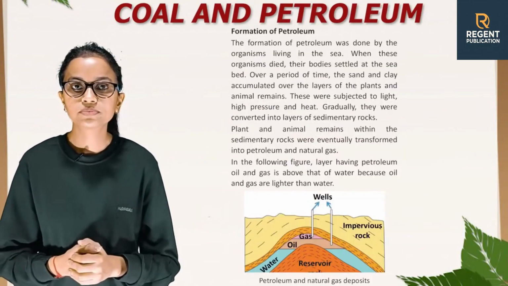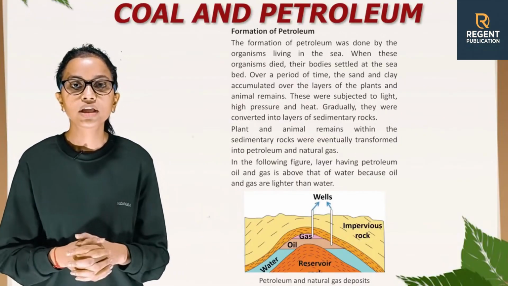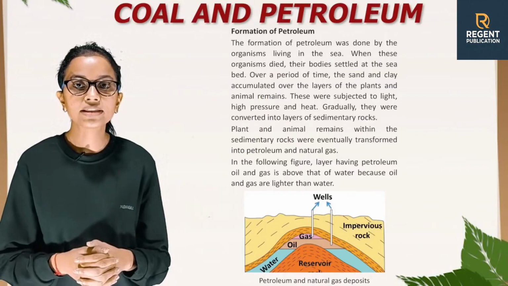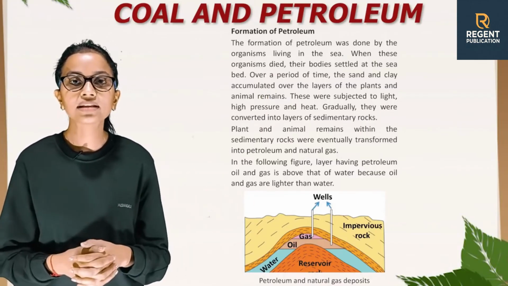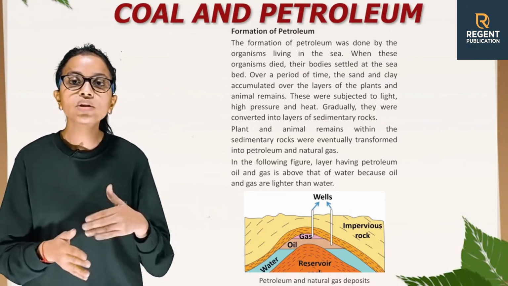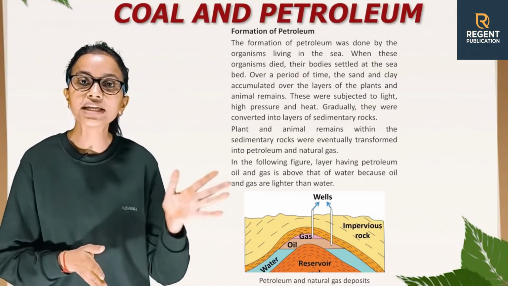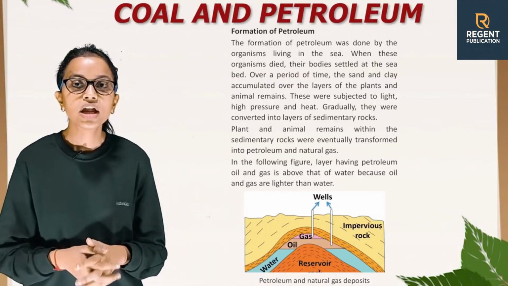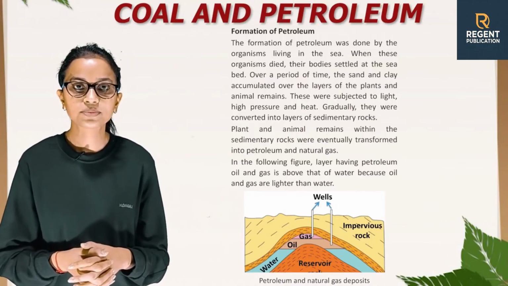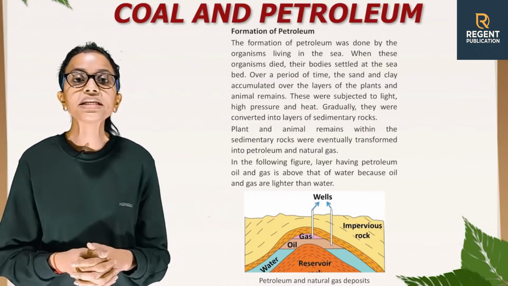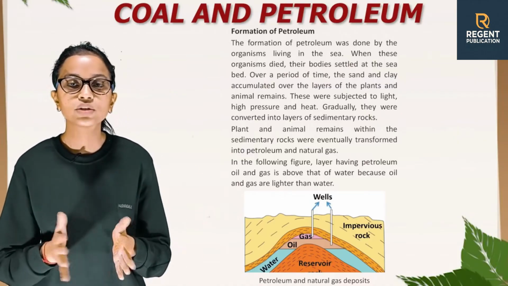Formation of petroleum. Petroleum was formed from organisms living in the sea. When these organisms died, their bodies settled at the seabed. Over a period of time, sand and clay accumulated over the layers of plant and animal remains. These were subjected to high pressure and heat. Gradually, they were converted into layers of sedimentary rocks. Plant and animal remains within the sedimentary rock were eventually transformed into petroleum and natural gas.